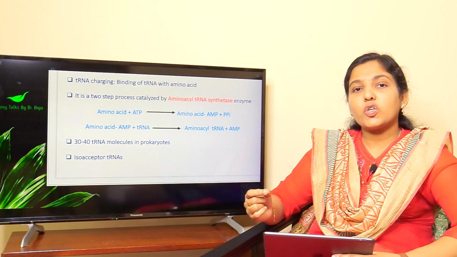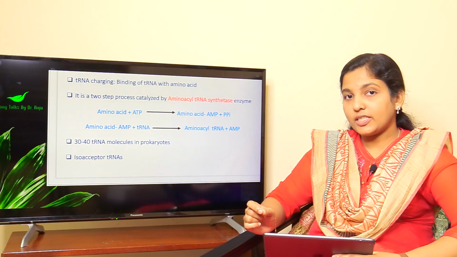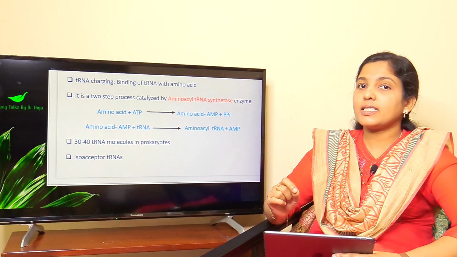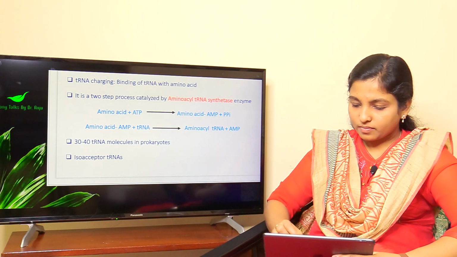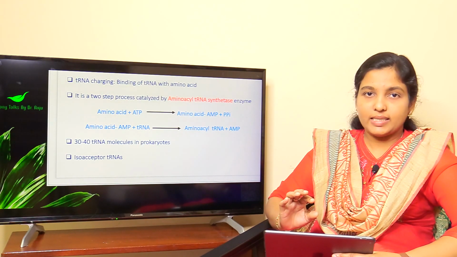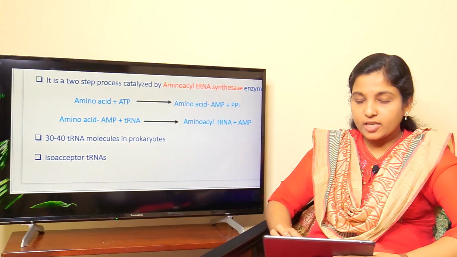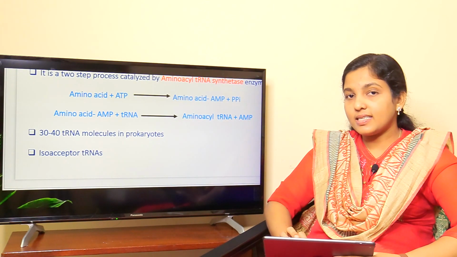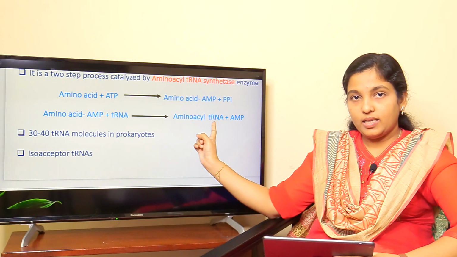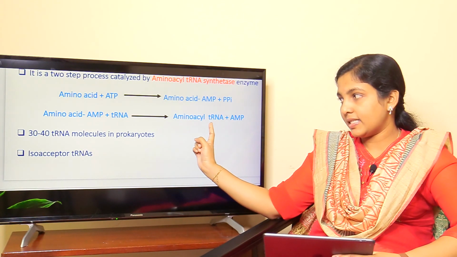There is a hydroxyl group present in the tRNA molecule at the 3' end, and at this site, the aminoacyl tRNA synthetase enzyme will add the new amino acid molecule to the tRNA, and this process is called tRNA charging, and tRNA charging results in the formation of aminoacyl tRNA. Aminoacyl tRNA is required for protein synthesis.